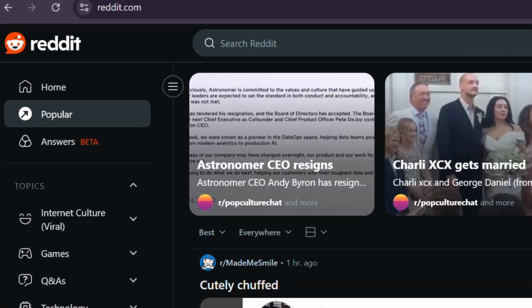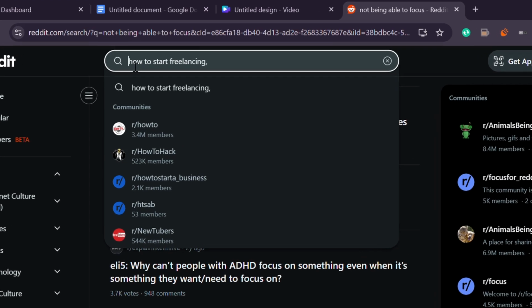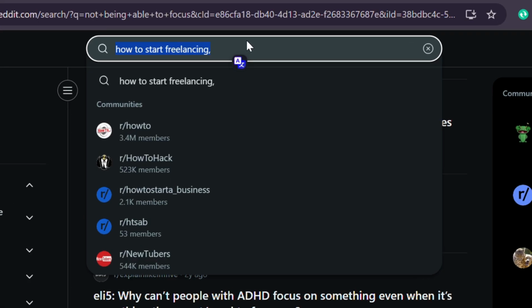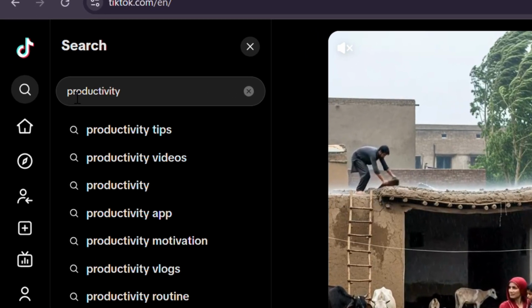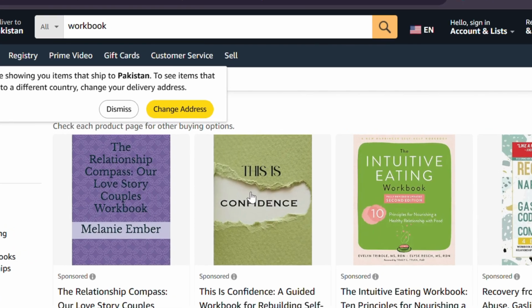Don't start by asking what you want to make. Start by asking what people are already trying to fix. Go to Reddit and look at threads where people complain about not being able to focus, or where they ask how to start freelancing, or how to plan meals for picky kids. Scan TikTok comments under productivity videos. Scroll through reviews on Amazon in the workbook or self-help categories.